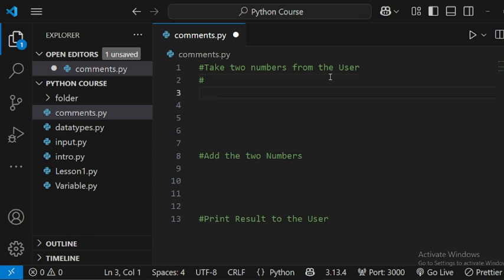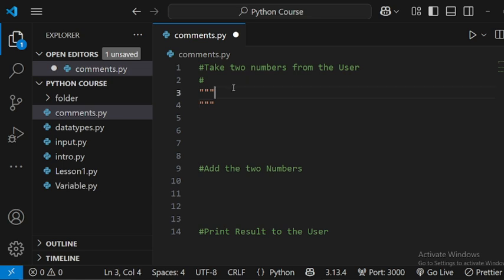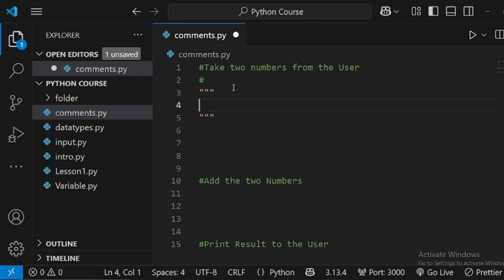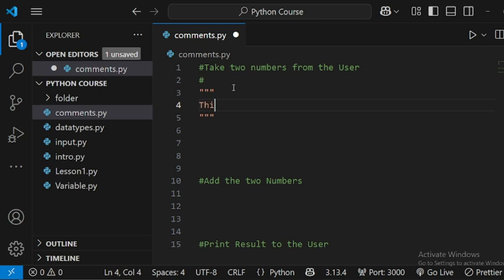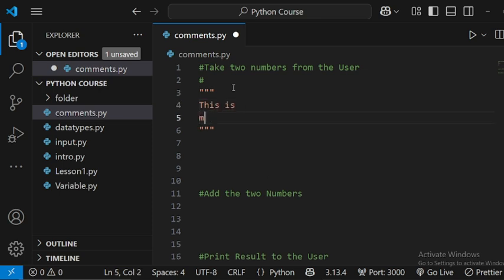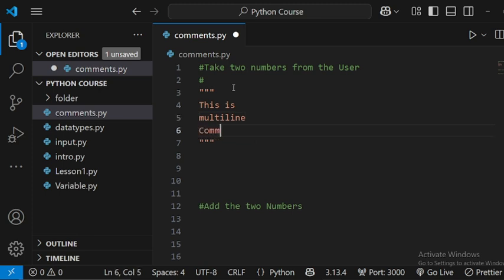You can also use the technique of triple quotation marks. In Python, the interpreter ignores that particular line with triple quotation marks. This is a multi-line comment in Python. You use hash for single line comments and triple quotation marks for multi-line comments.